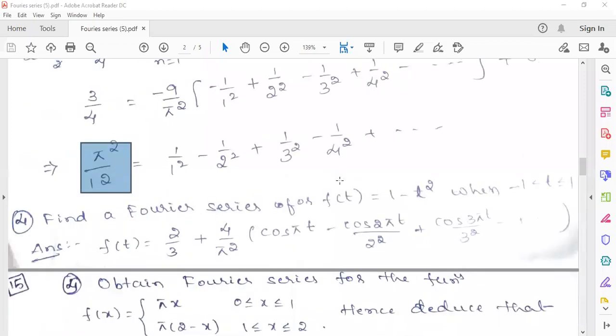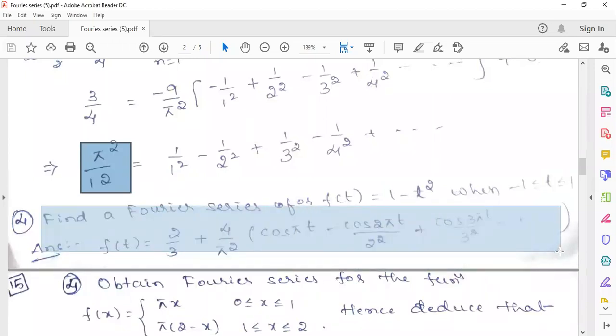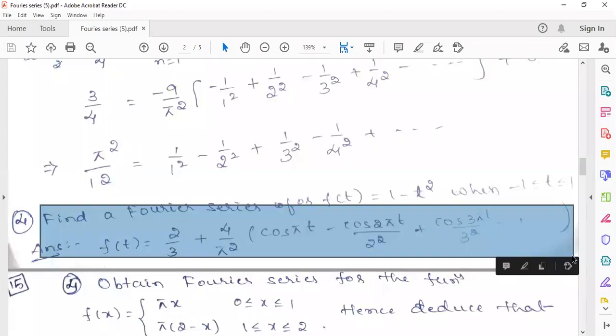Next I'll move on to the next problem. Find a Fourier series for f of t equals 1 minus t square when minus 1 is less than or equal to t less than or equal to 1. I just noted down the answer for this one because this is also a continuous function. That's why I'm not writing anything here. I just noted down the answer.